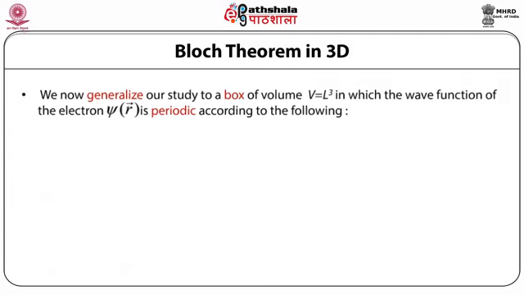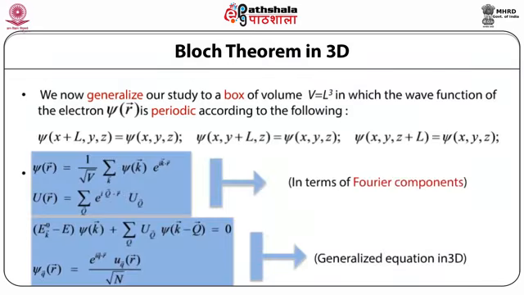We now extend the Bloch's theorem studied in the previous sections to 3 dimension. We now generalize our study to a box of volume V, which is equal to L cube, in which the wave function of the electron phi r is periodic according to the following. That is, its periodicity is in the x direction, it is in the y direction as well as in the z direction. So what we do now is that we express this wave function in terms of the Fourier components.